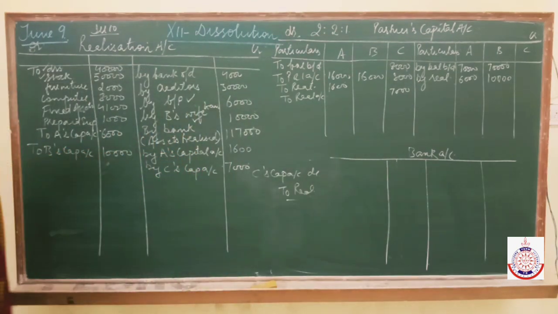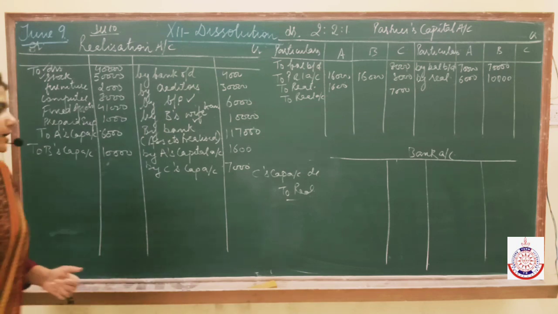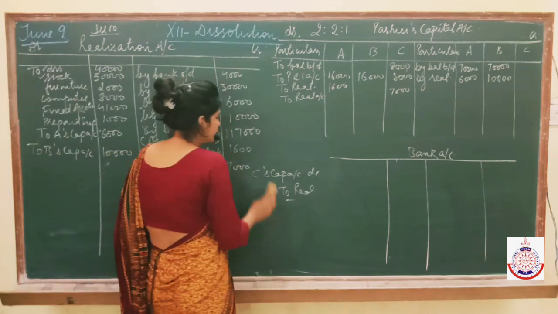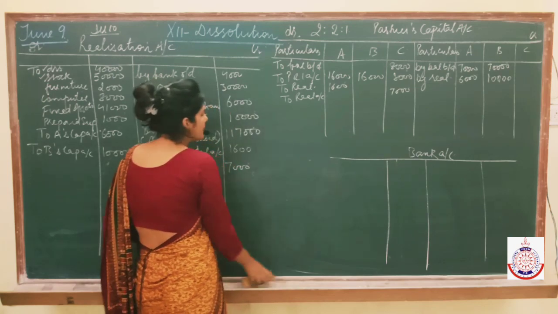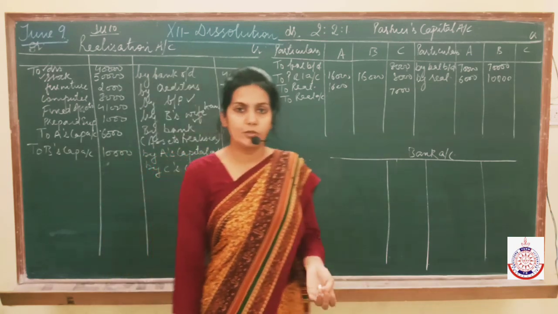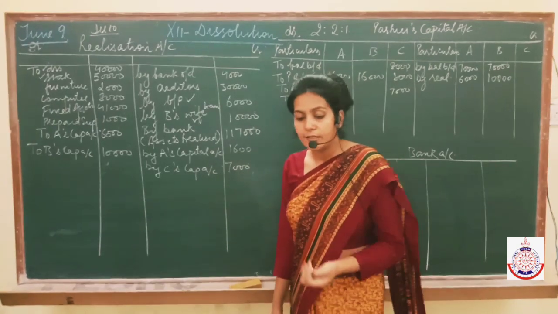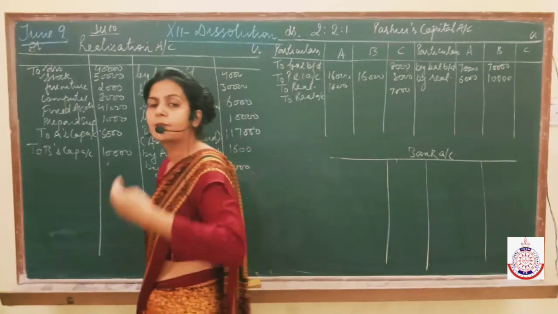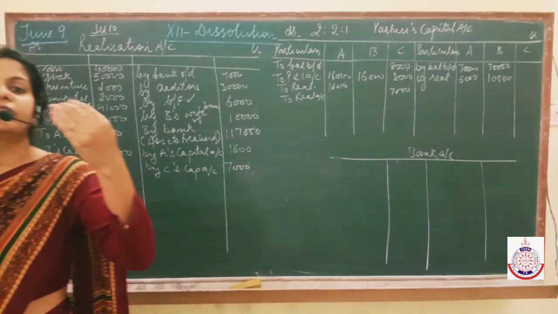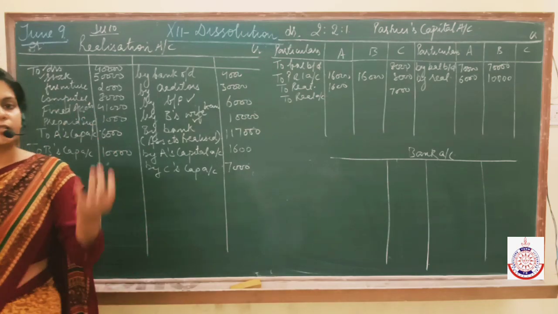Come to the next point. Next is, a BR was received from a customer, and that BR you have got discounted from the bank also. Now Mohan, the person from whom you have received the BR, has refused to make the payment.